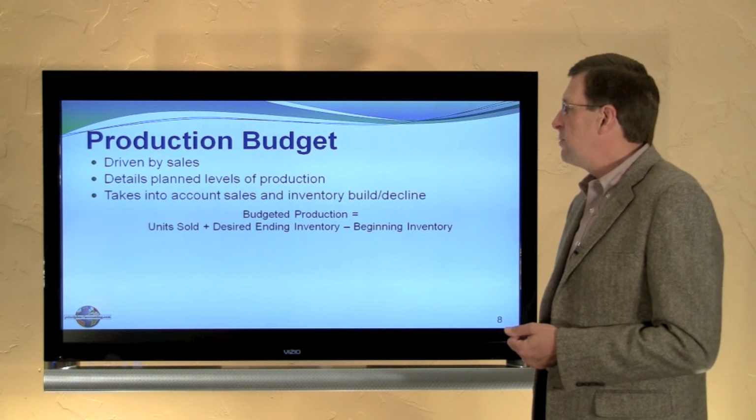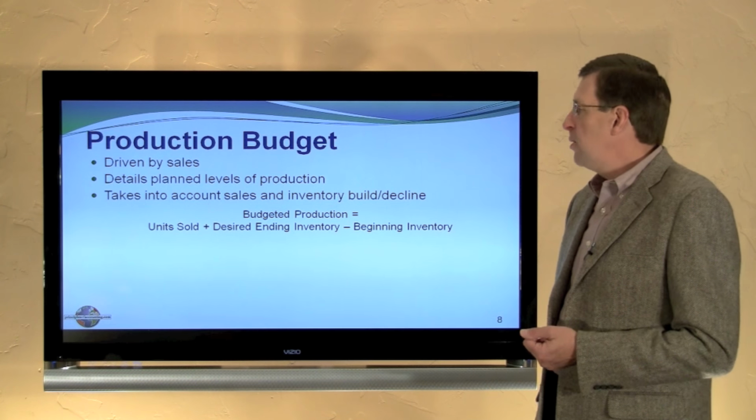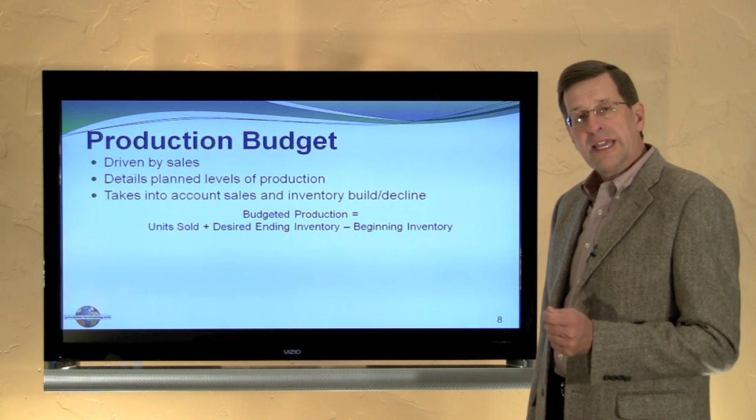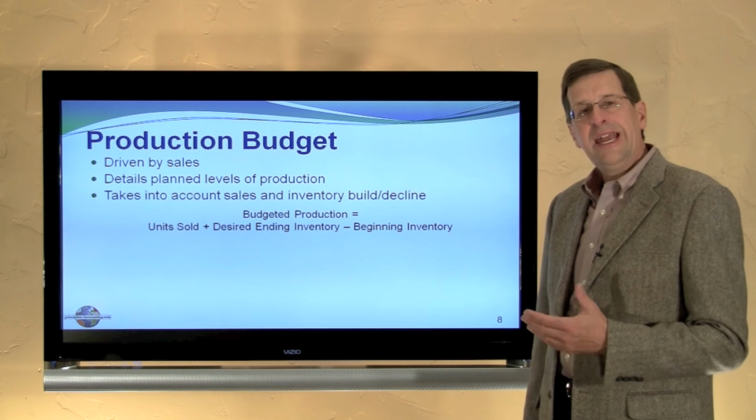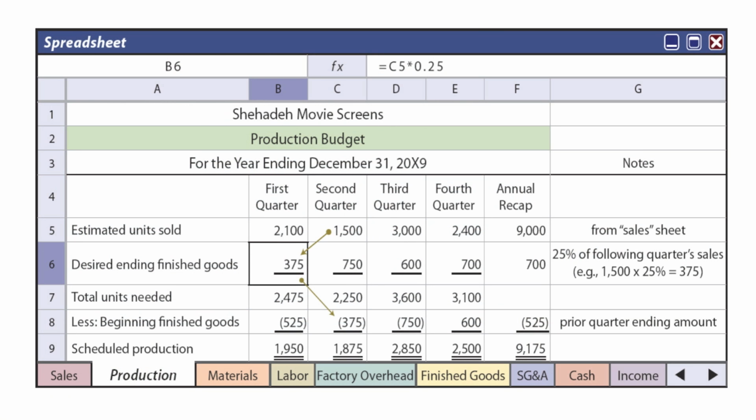Sales, as we noted, drives production. We need a detailed plan of production that takes into account not only sales for the period, but our anticipated beginning and ending inventory levels. And so let's see how this works for this particular case. Again, we anticipated 1,500 units in sales, but our business plan calls for ending each quarter with 25% in inventory of the anticipated next quarter's sales.